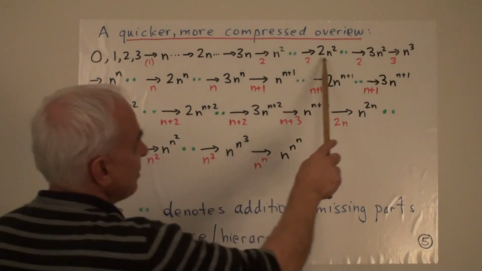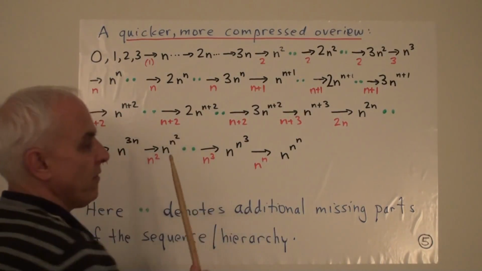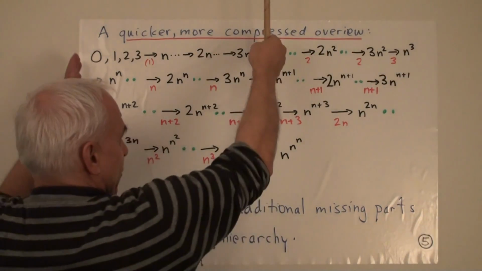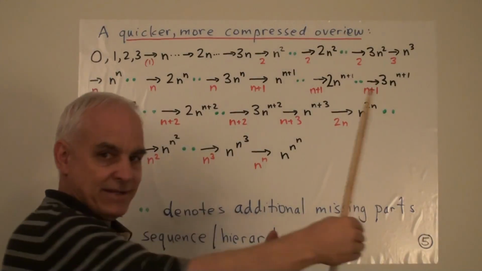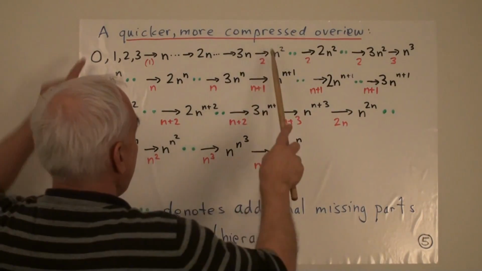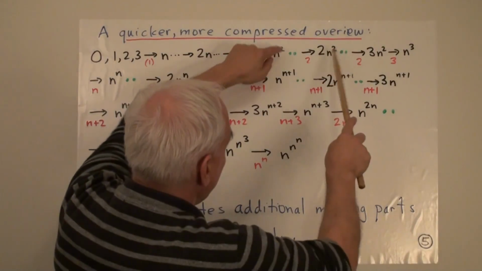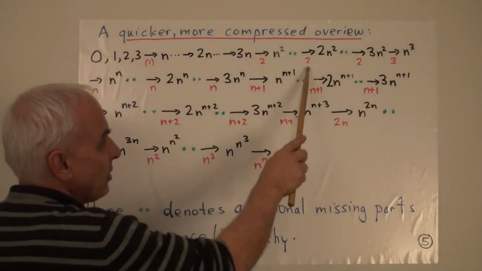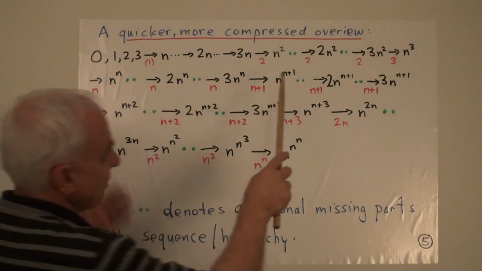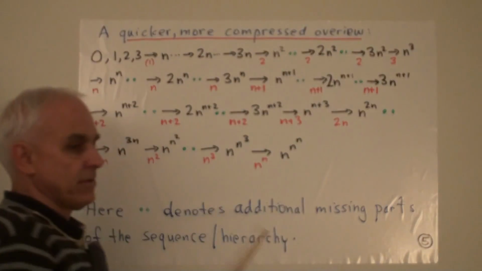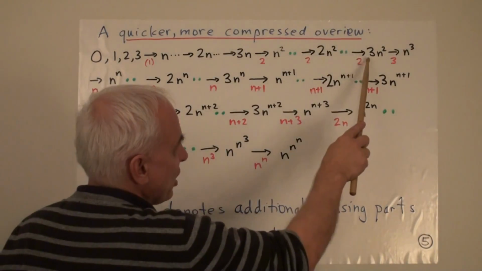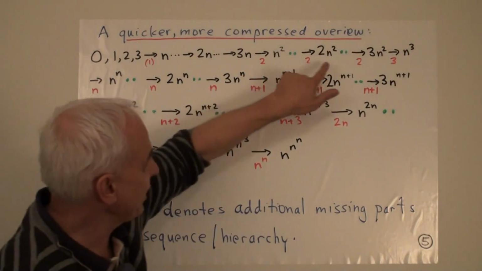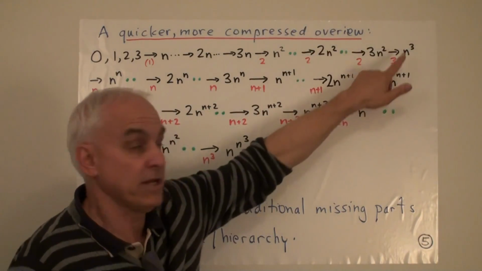Okay, and then there's some stuff which is basically like a repeat of what we already have. And that's another interesting aspect of this, that once you have a sequence, it tends to repeat itself. You can replicate it. So if you have a kind of copy button, you just copy that sequence, and that slots into here. So going from n squared, there's some stuff, to another level 2 limit, which is 2n squared. And then a similar range of stuff, which generates the next level 2 limit, which is 3n squared. And it was these 3 level 2 limits that generated our level 3 limit, n cubed.